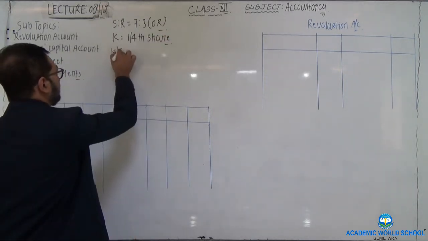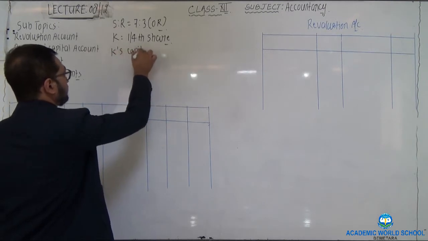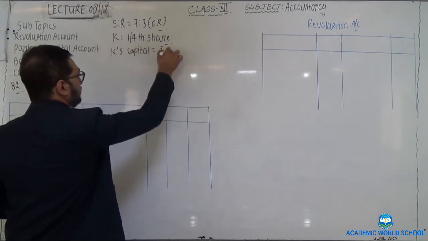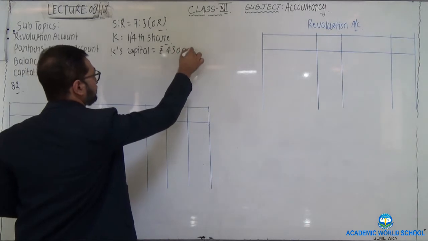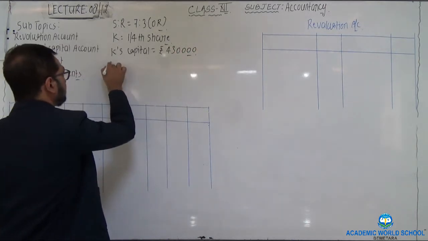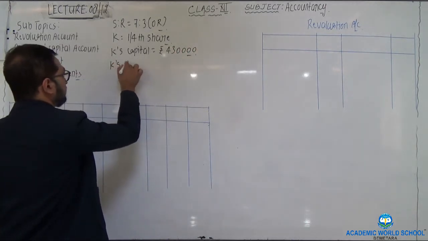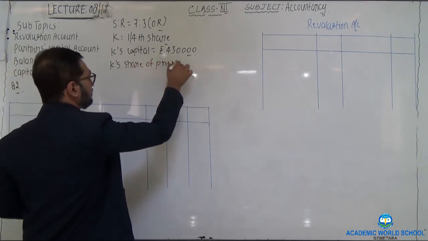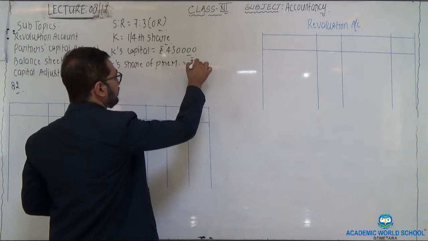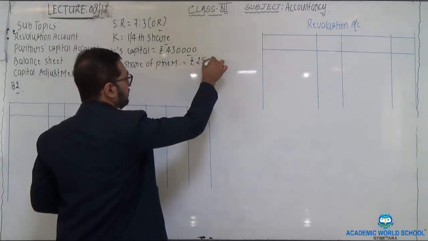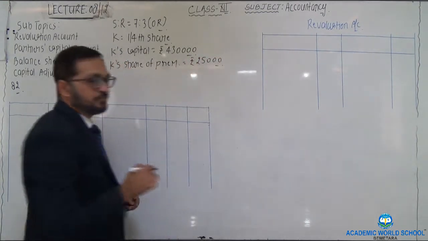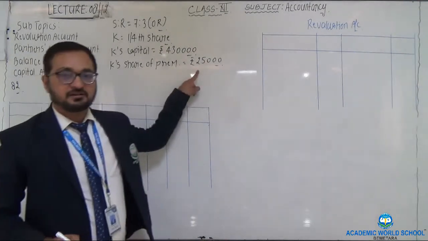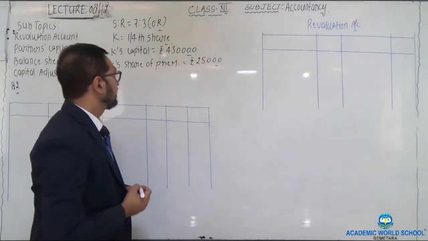He is bringing rupees 4,30,000 as his capital and his share of goodwill premium which he brought into the partnership concern, that is rupees 25,000.